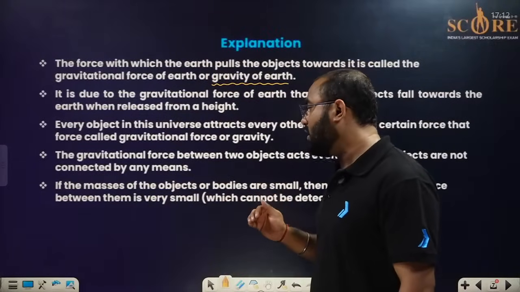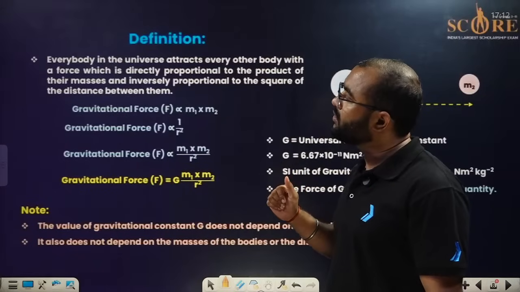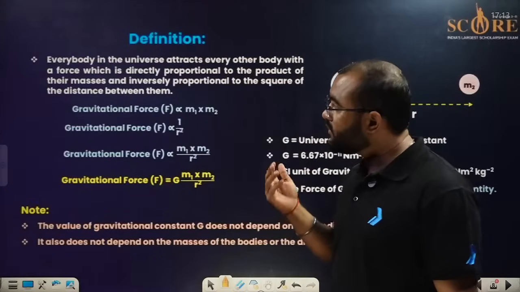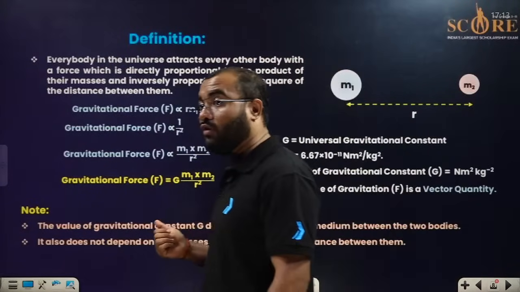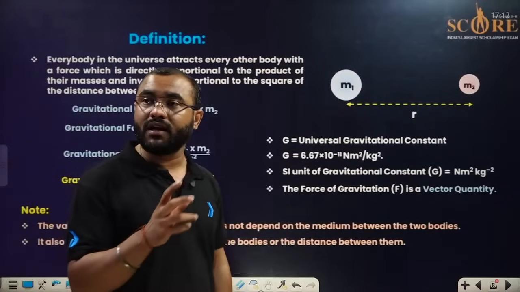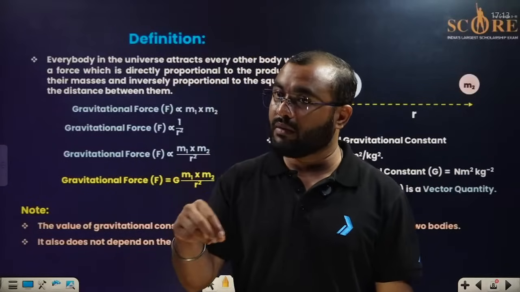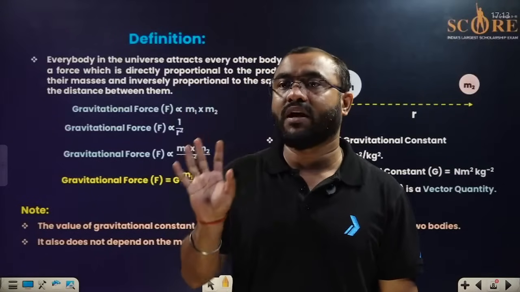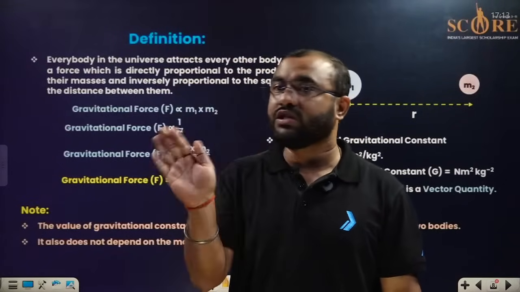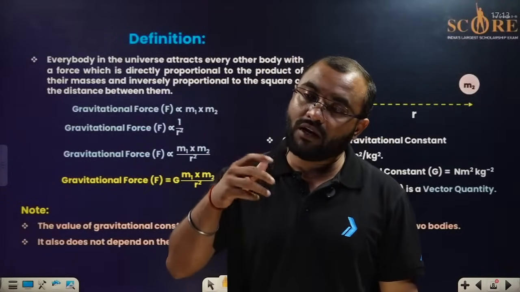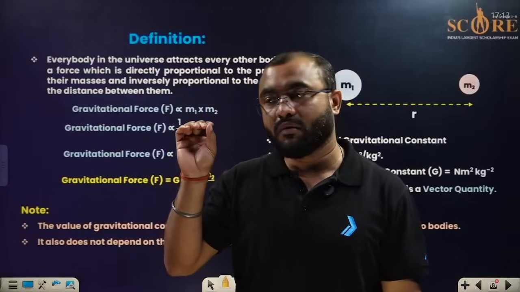So for that only Sir Isaac Newton has given that particular law. This law is called the universal law of gravitation. Okay, this is the universal law of gravitation. It means that whatever values are written or stated in this law will remain the same in the entire universe, and these values are not going to change. There will be no changes in this particular value. It doesn't matter where the body is. Okay, it will be fixed only.